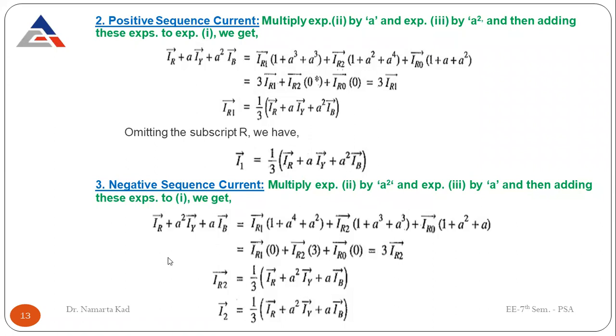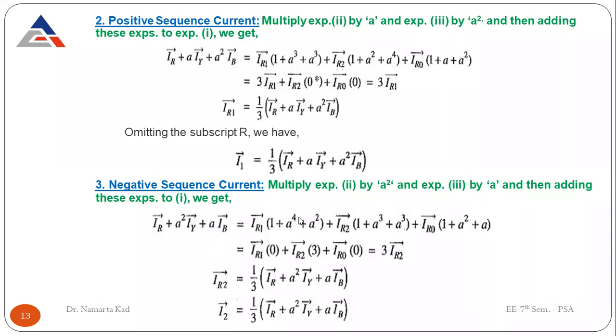Now similarly, in the same sequence, the calculation for the negative sequence current. For this, multiply the expression 2 by A square and 3 by A, just the reverse of this. And then add to the expression number 1. Simply that is IR plus A square IY. This time it is A square IY plus A into IB. So this is the result on this side.